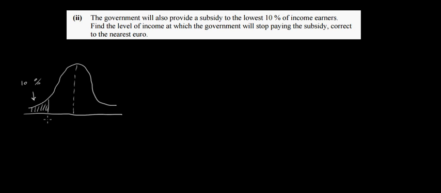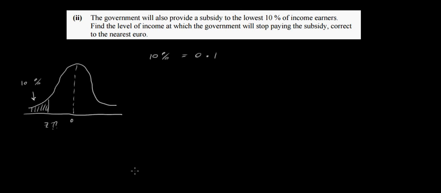So we've got to find, first of all, whatever this z value down here is. Then work backwards to find the actual salary that this z value represents. So how do we do that? Well, this 10% of people earn this amount of money down here, in this part of the normal distribution. So that's 0.1 in terms of probability.